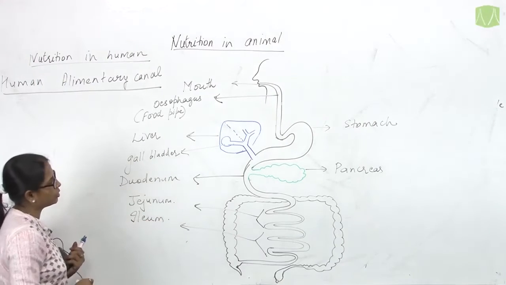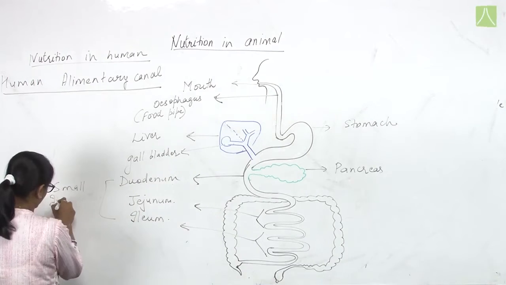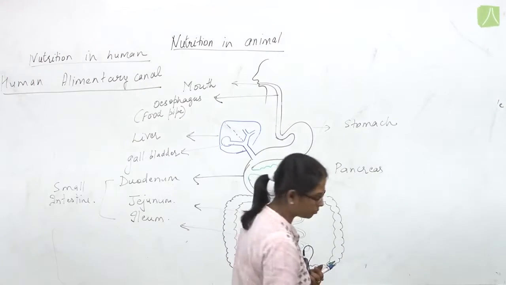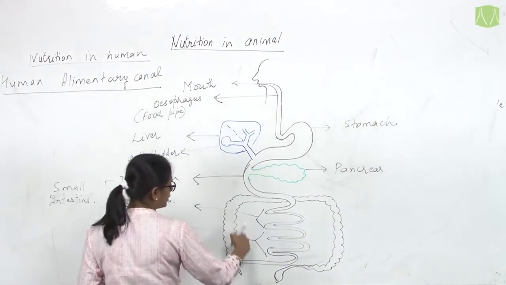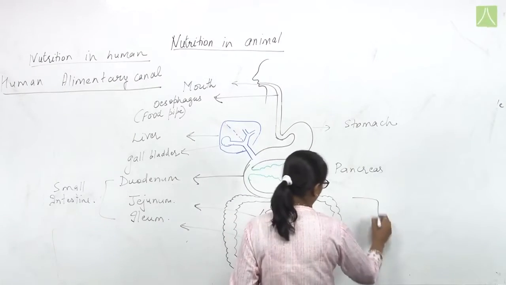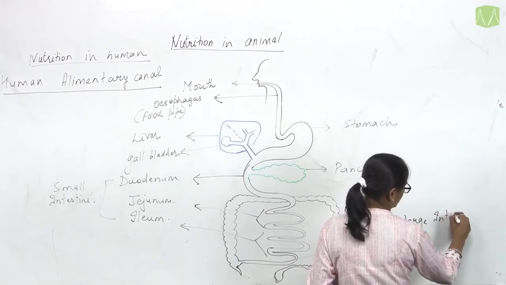So the duodenum, jejunum and ileum are the parts of the small intestine. This whole part is known as the large intestine.